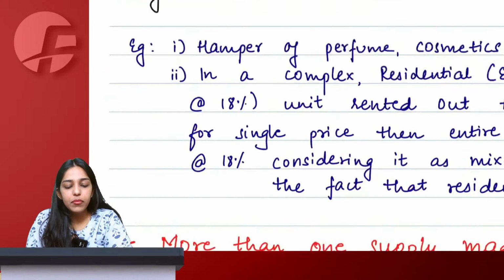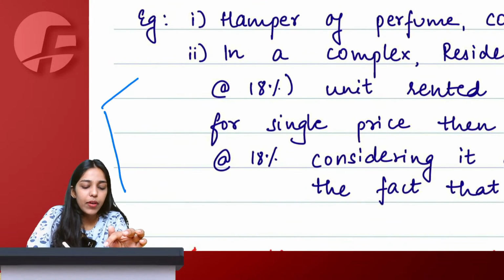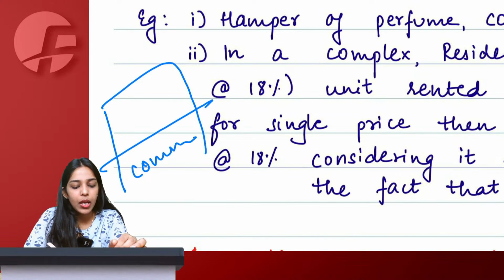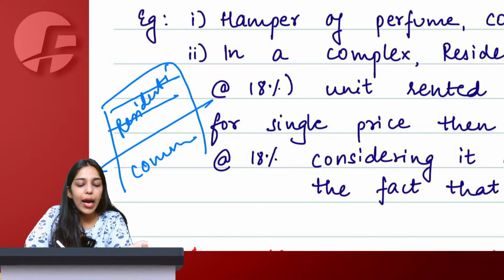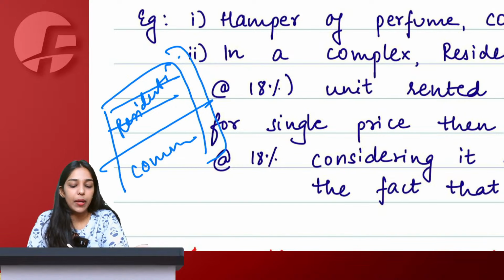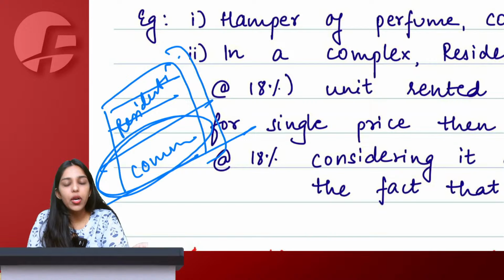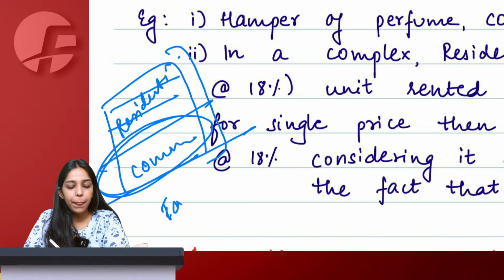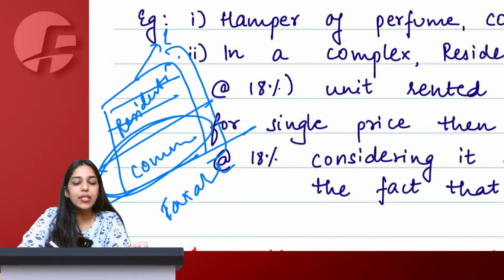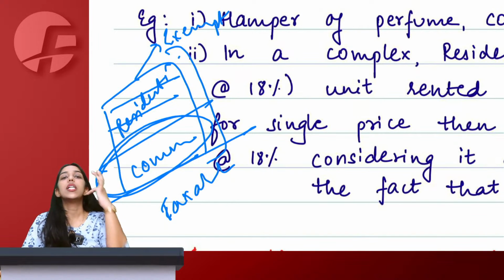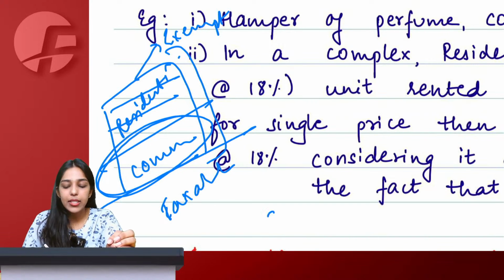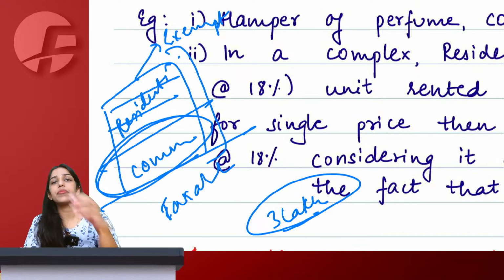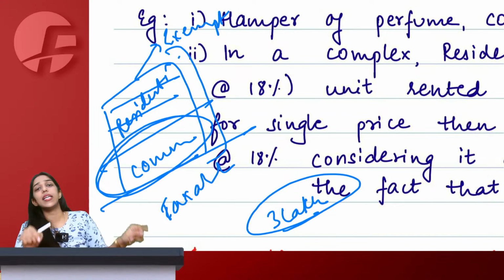Let's say I have this property where the ground floor is commercial and the rest of the floors are residential. I decide to rent out this entire property. Now under GST, renting of commercial properties is taxable and renting of residential properties in some cases is exempt, right? So let's say I rented out this entire premise for a single price. I said 3 lakh would be the monthly rent for this entire building.